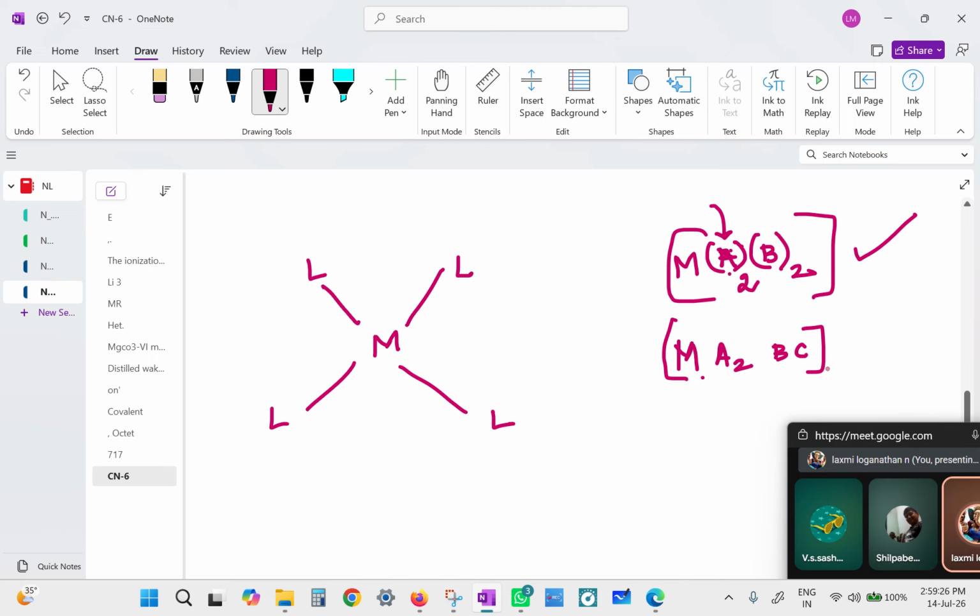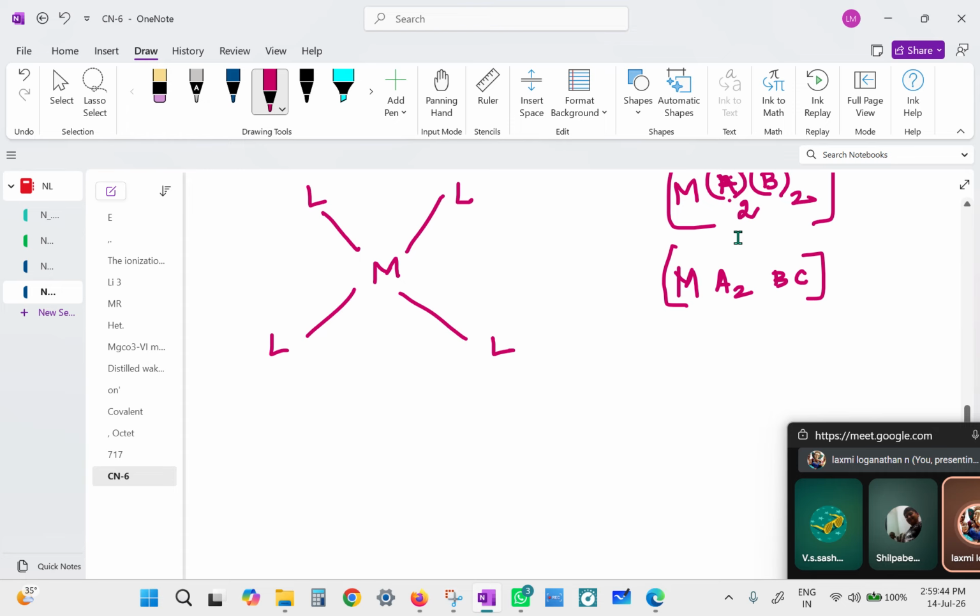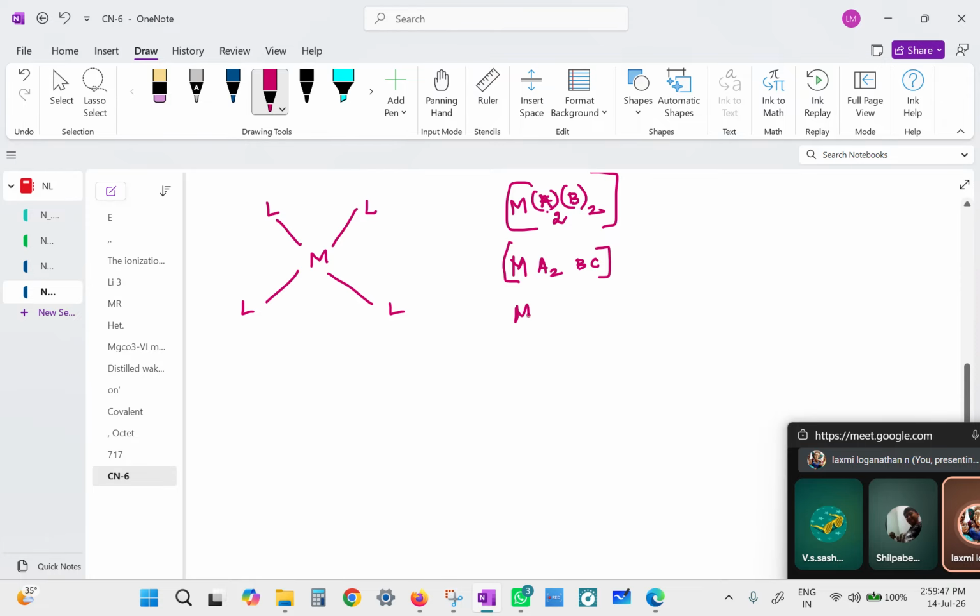The other case is when the metal is surrounded by 3 types of ligands: 2 A's, and B and C. That means A is identical to A, while B and C are non-identical to any of them. Are we clear? The third case where cis-trans is possible is when the metal is surrounded by the ligands A, B, C, D. That means if all 4 ligands are non-identical to one another, cis and trans is also possible. Is that okay? So under these 3 circumstances, cis and trans will be possible.